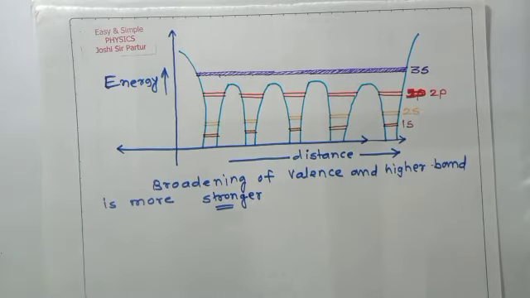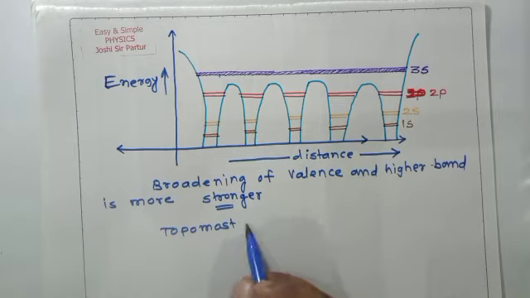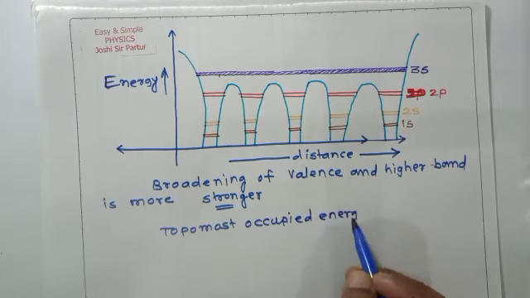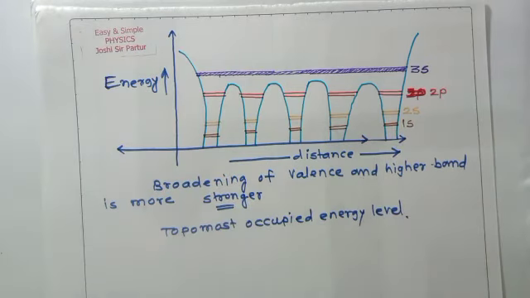Means when the broadening of the valence and higher bands is more, the interaction between electrons is stronger. For a sodium atom, the topmost occupied energy level, here 3s, is the topmost occupied energy level.